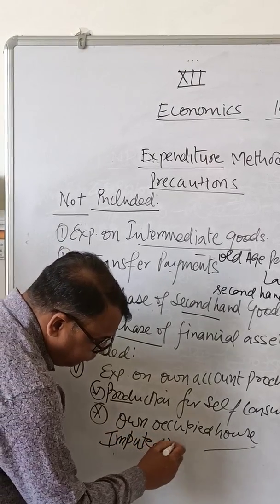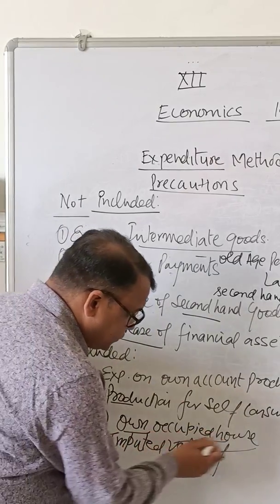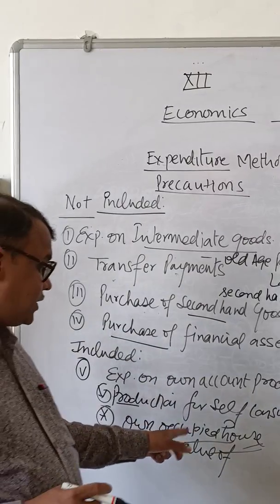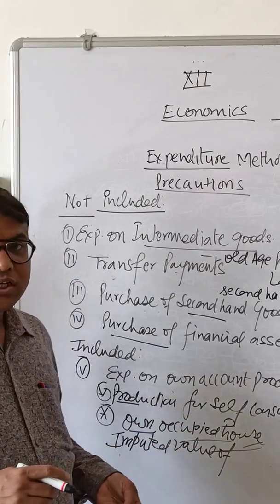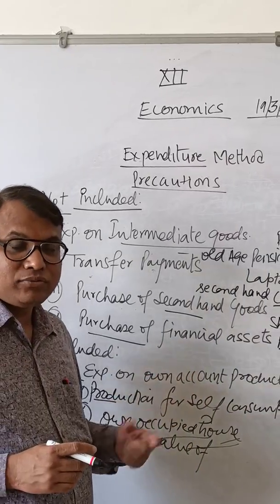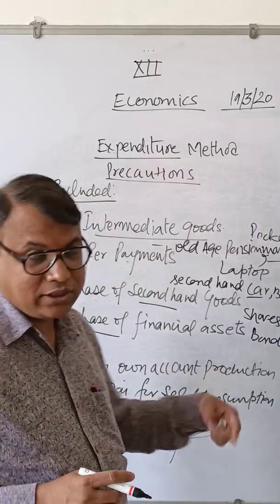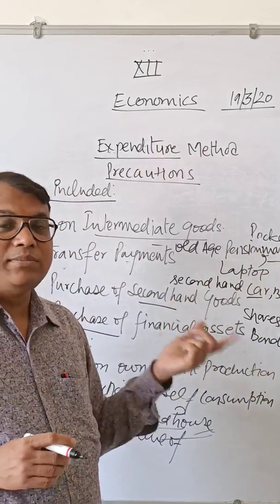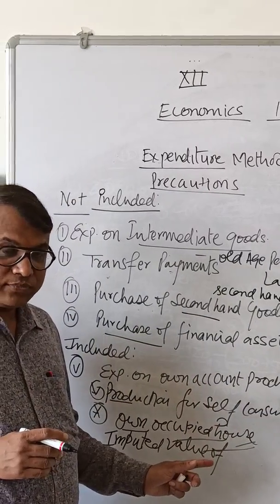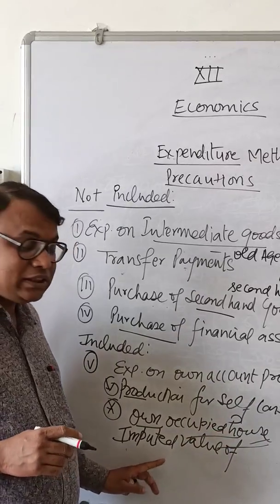Imputed value of owner occupied house, that will be included, because we have already discussed it in detail. Means if you have your own house, you can also earn the rent from that, or if someone takes a house on rent, he will pay. So if that rent can be included, this rent will also be included. This is what we call the imputed value of an owner occupied house.